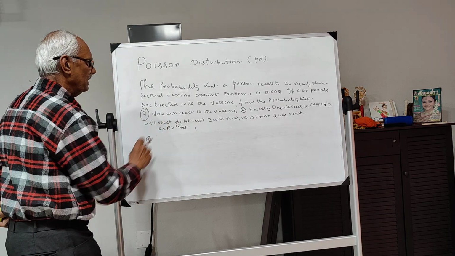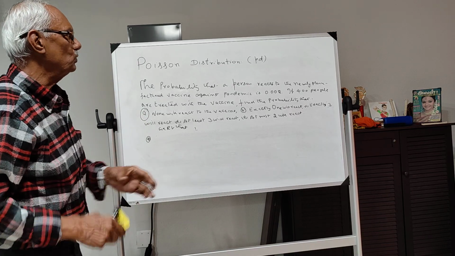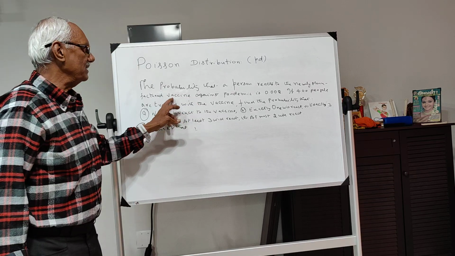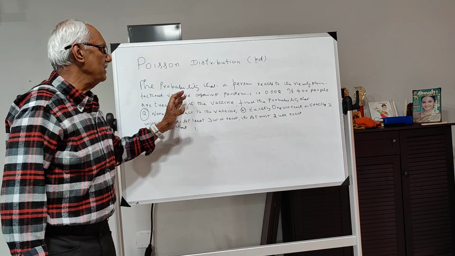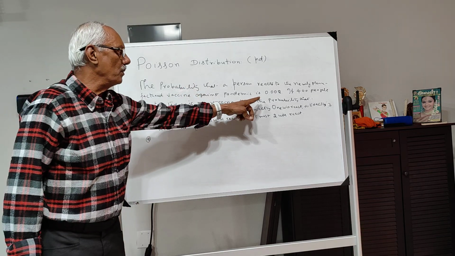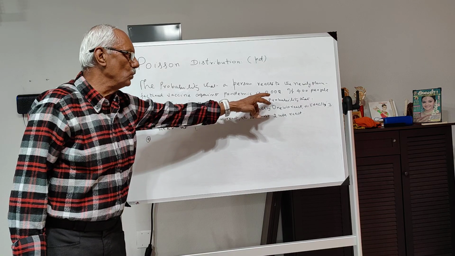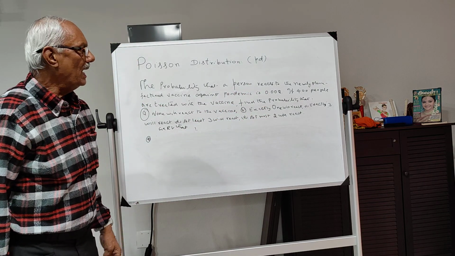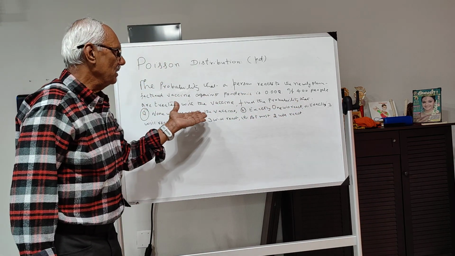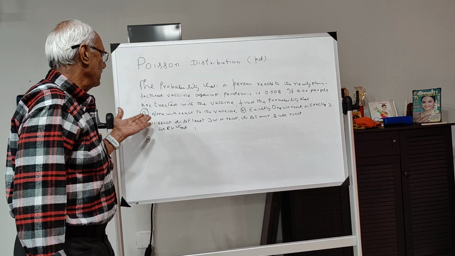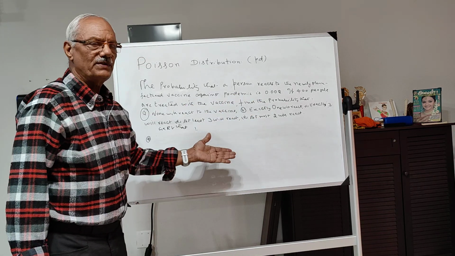See, there is a newly manufactured vaccine and it is being tested and it is found that the probability that a person who gets the injection reacts is 0.002. And 400 people are treated with the vaccine. Find the probability that none will react to the vaccine, exactly 1. All these questions we have to answer.